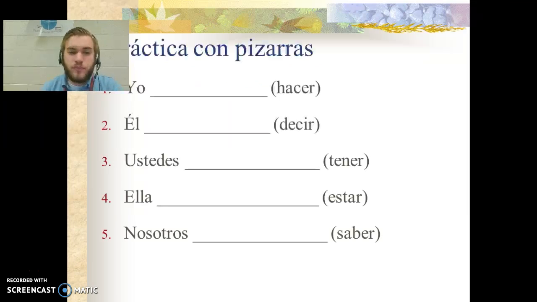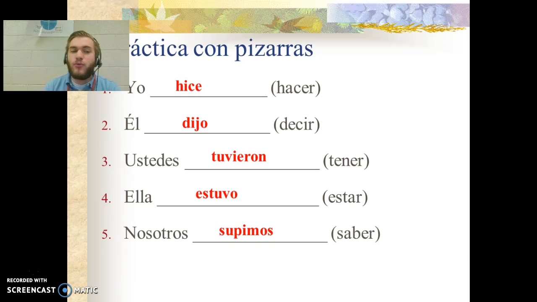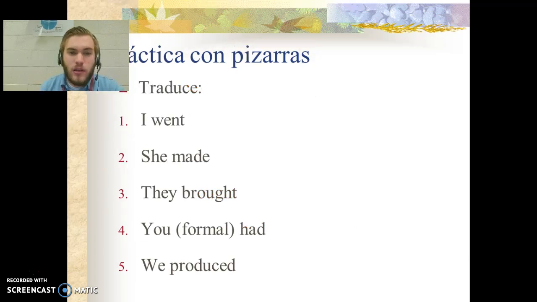All right, we're going to go ahead and do a little bit of practice over irregular verbs at this point. These verbs right here, conjugate them in the preterite tense. You can pause and do this real quickly. All right, let's go over the answers. Yo hice, I did or made. Él dijo, he said or told. Ustedes tuvieron, you all had. Ella estuvo, she was. Nosotros supimos, we found out.